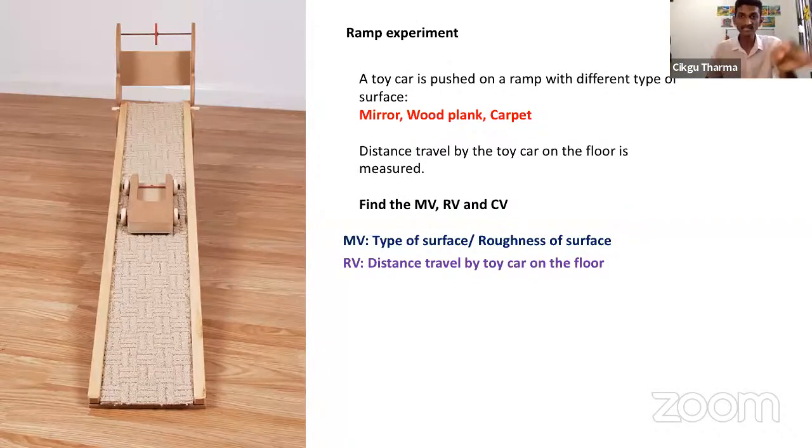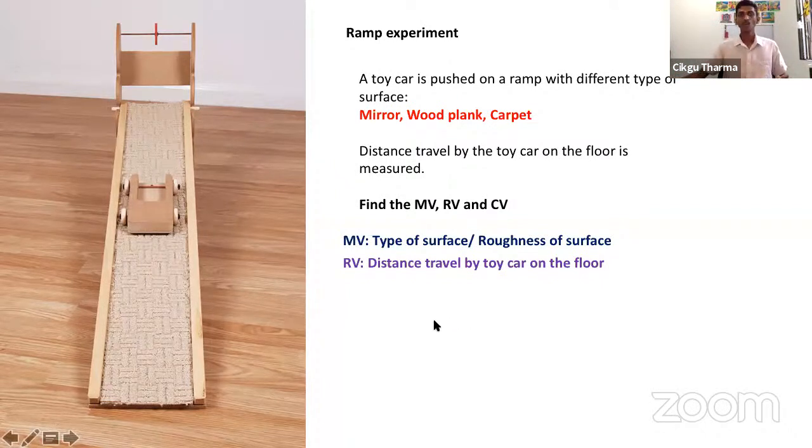When they don't take the time, we cannot use time as the responding variable. Responding variable means what we measure. Here we measure the length. Ambil panjang, how far the toy car moves. So we take the distance. Got it? That answers Harshini.